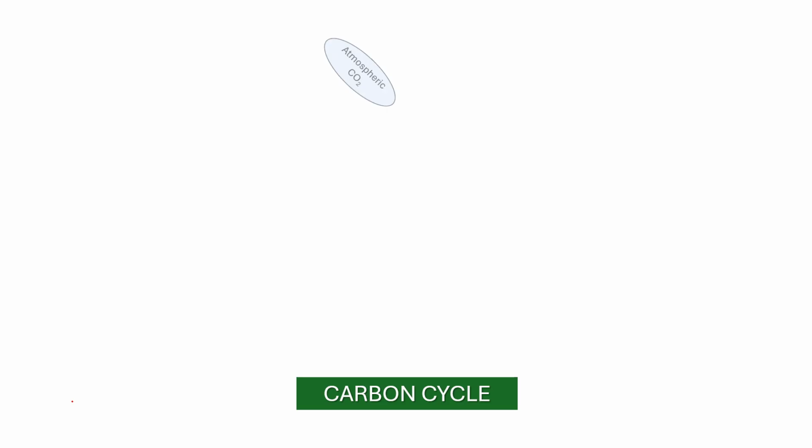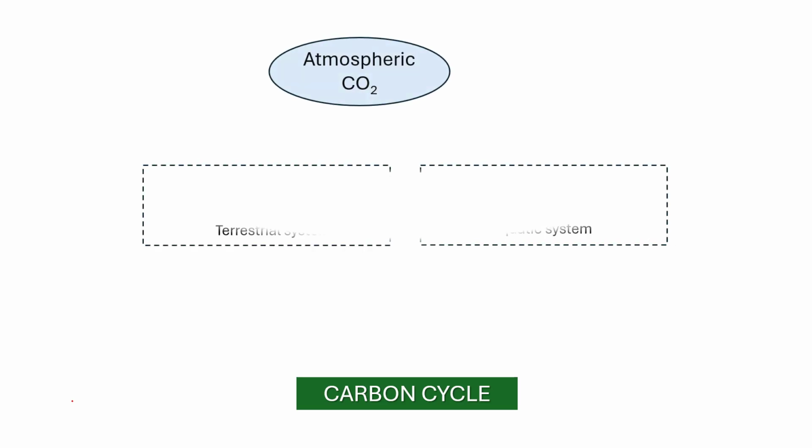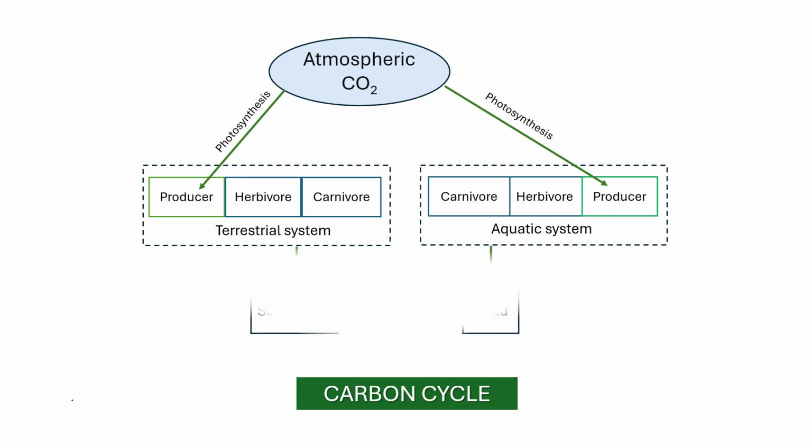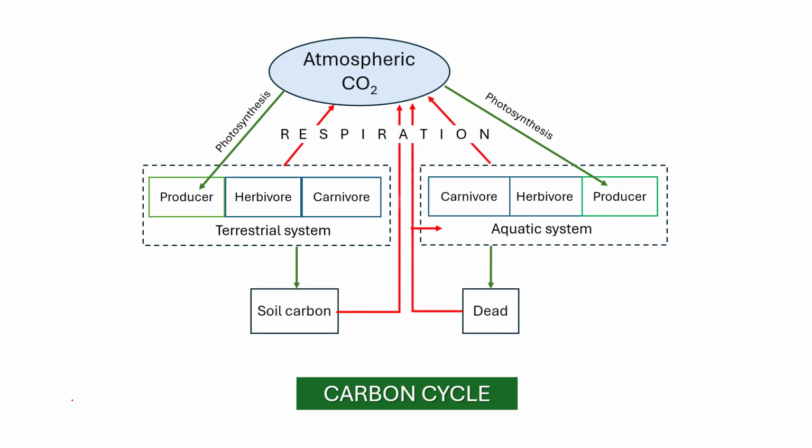This is a more simplified diagram to explain the carbon cycle. All major steps of carbon movement in the ecosystem are shown here. You can practice drawing such a diagram to memorize the main steps of cycling.